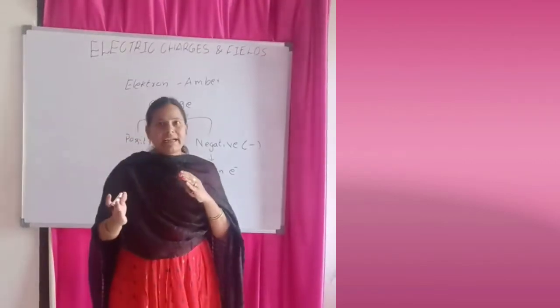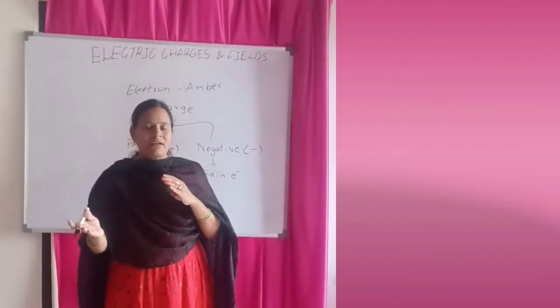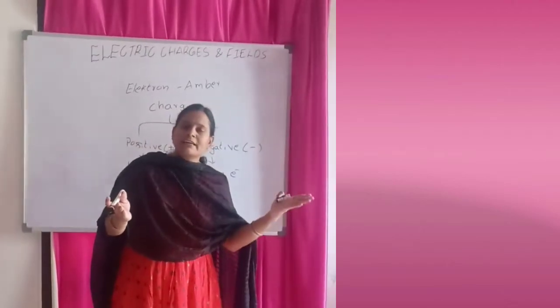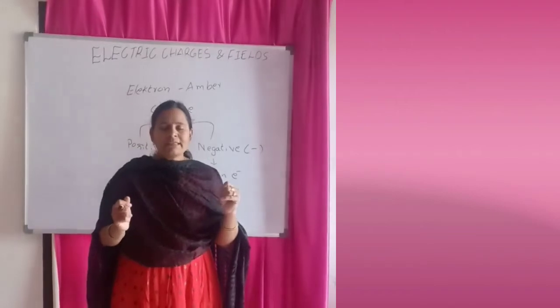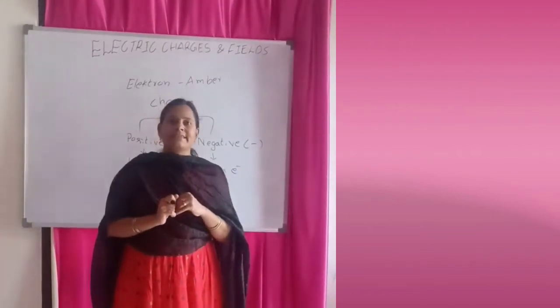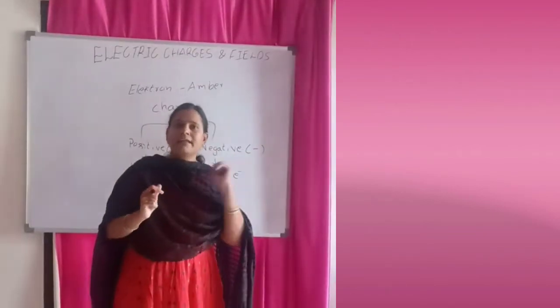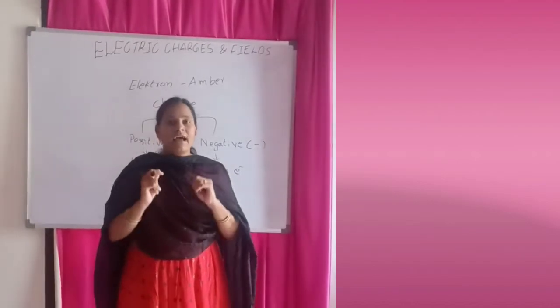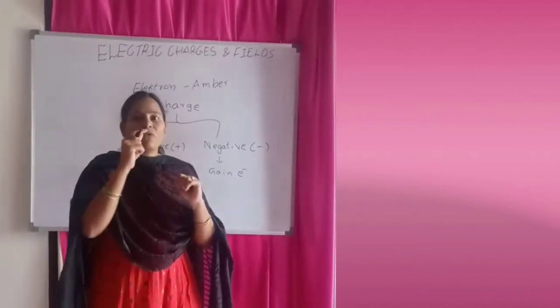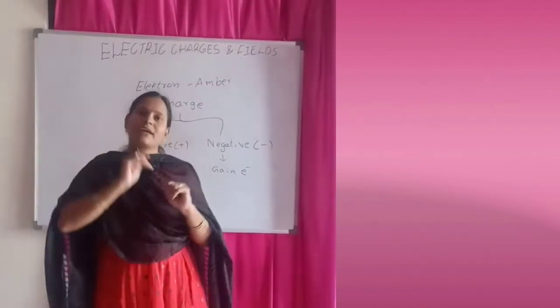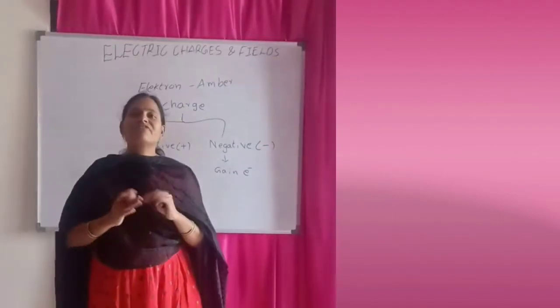And in the second example, with the glass rod, the glass rod and the plastic rod attract, but the plastic rod repels the woolen cloth which was rubbed on the glass rod. So this is the variation.